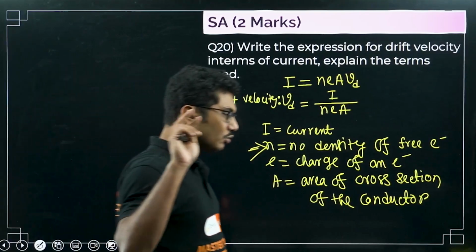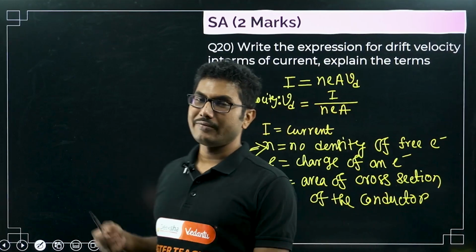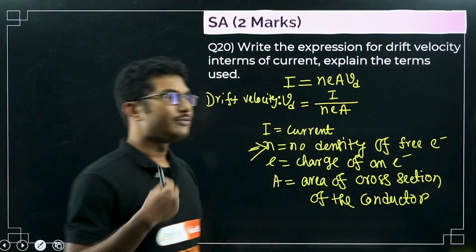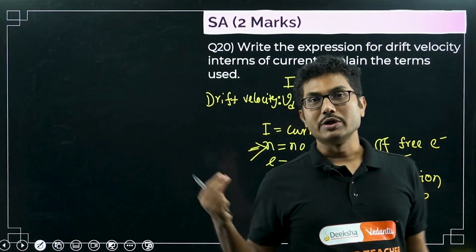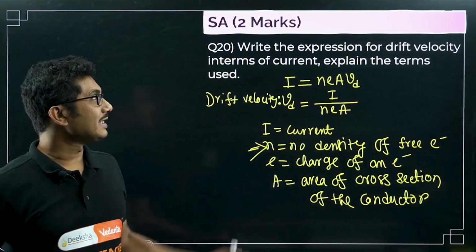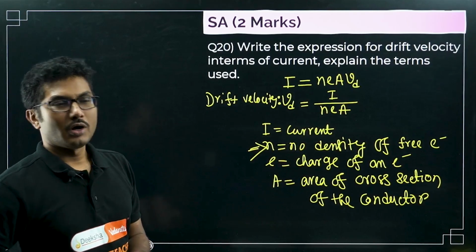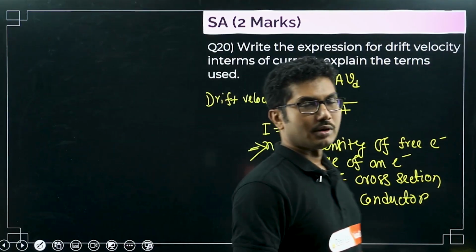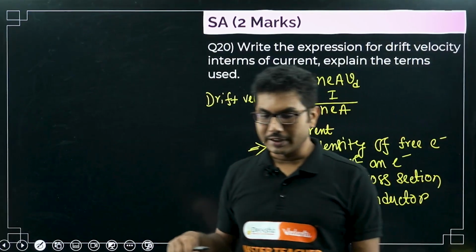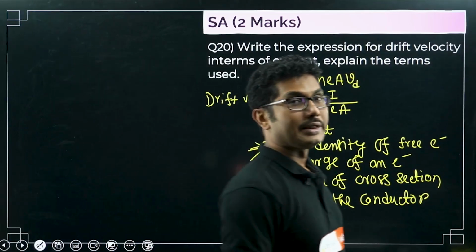There are 2-3 more formulas: drift velocity with mobility, and conductivity in terms of mobility. You can remember those 2 equations as well, and remember the terms, because if they change this most asked question to a relationship between conductivity and mobility, you should be ready.